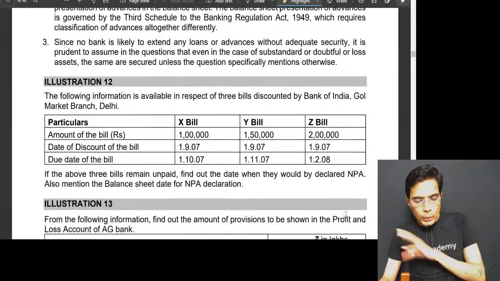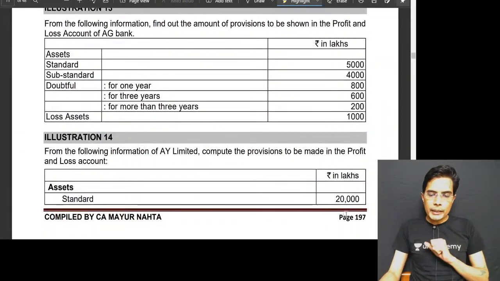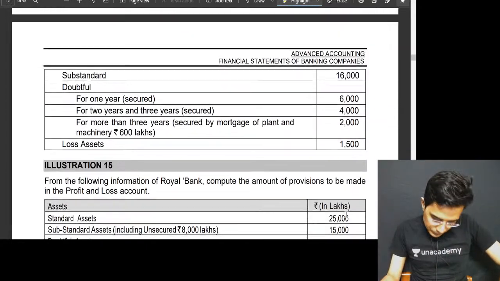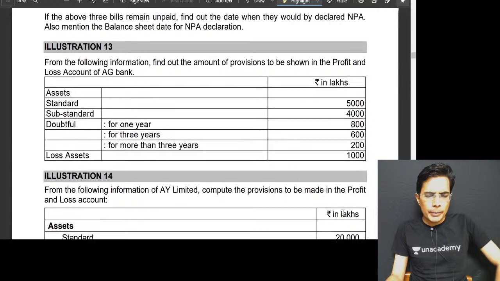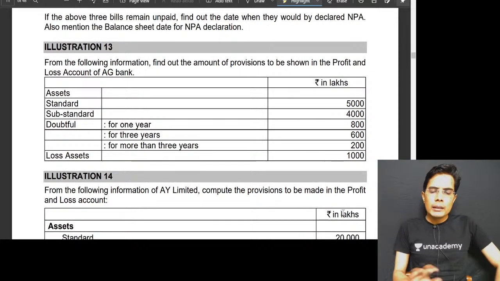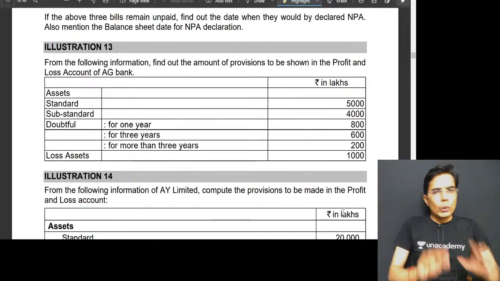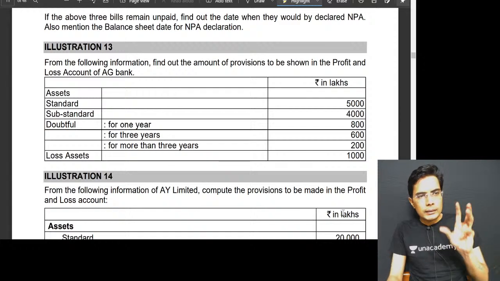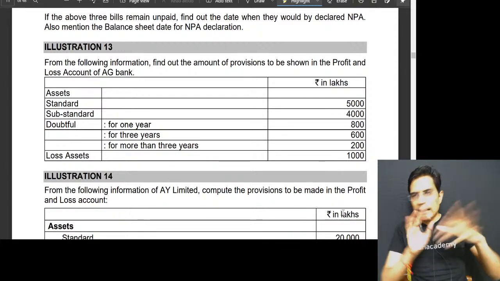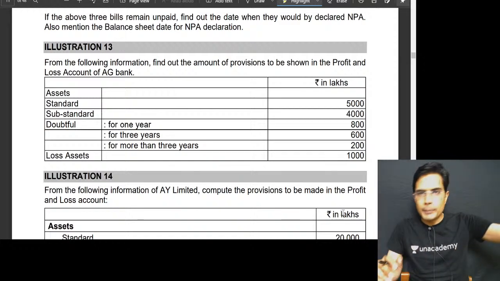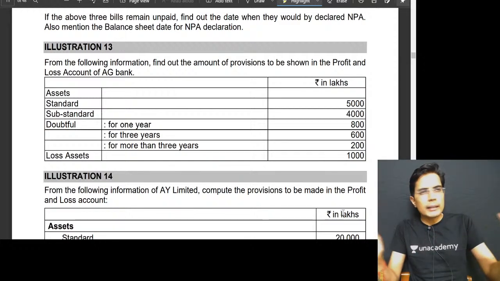So let's see what kind of questions they ask on this topic in the exam. In the exam, we are generally asked very simple questions on this topic, not at all difficult. They will give us the loans and advances. They will tell us the status of those loans and advances on the provision making date. ICICI Bank has given loans to so many people, or any XYZ bank has given loans to so many people.